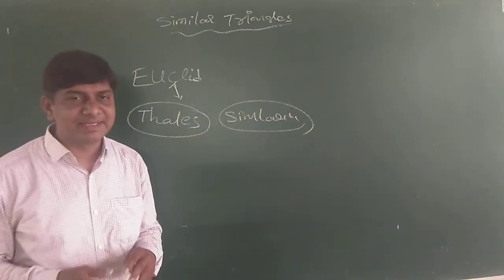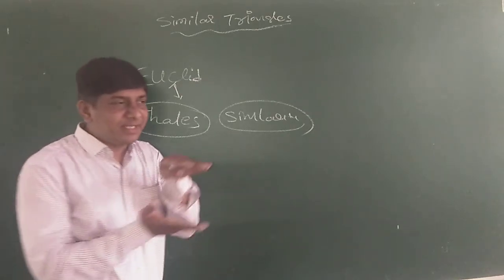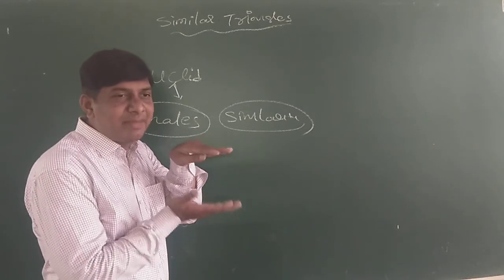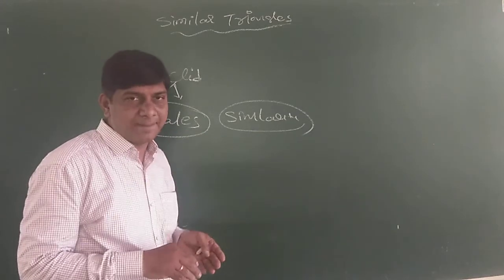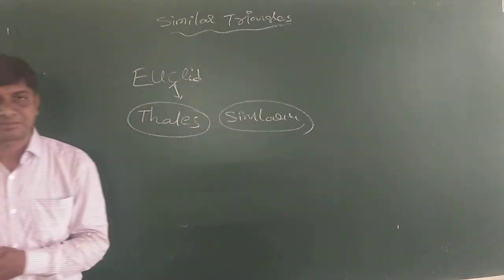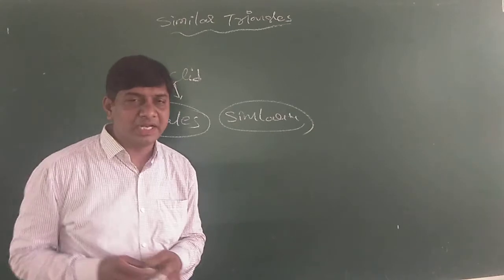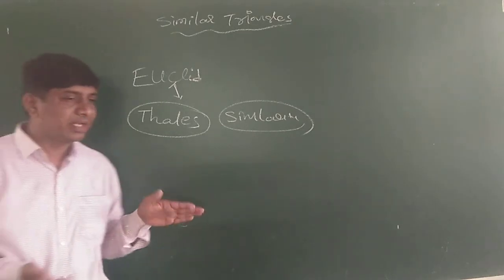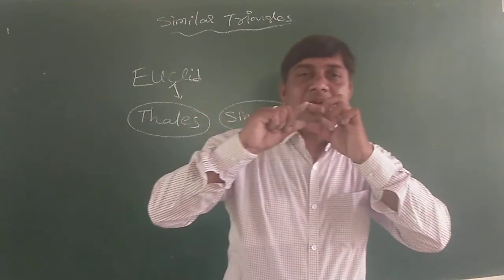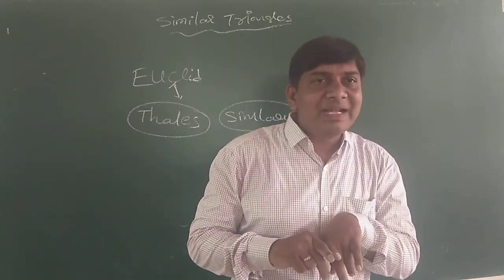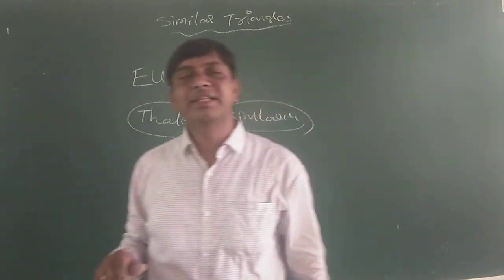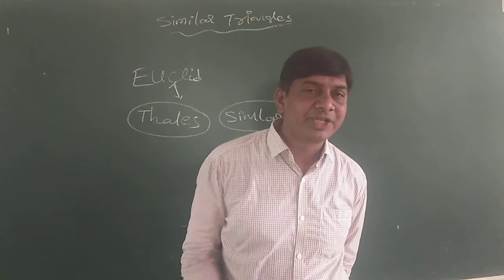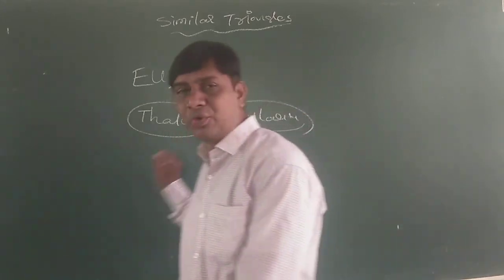do you know what parallel means? Parallel lines are lines which do not intersect, do not meet in any way, and maintain the same distance between them. Parallel properties were also learned in lower classes: corresponding angles, alternate angles, parallel and transversal concepts. In a triangle, a line drawn parallel to one side will divide the other two sides in the same ratio. That was the statement he proved.